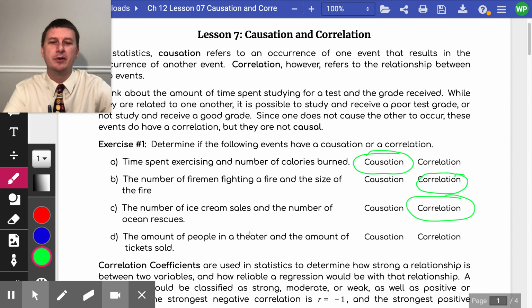The amount of people in a theater and the amount of tickets sold. So I would say that this one is a causation because as the amount of people in that theater goes up, that's going to cause the ticket sales to go up as well, because we're assuming that everybody's a paying customer in that theater and they did buy their own ticket. So as your number of people in that theater go up, it does cause the amount of tickets sold to go up as well, because each person does need a ticket.